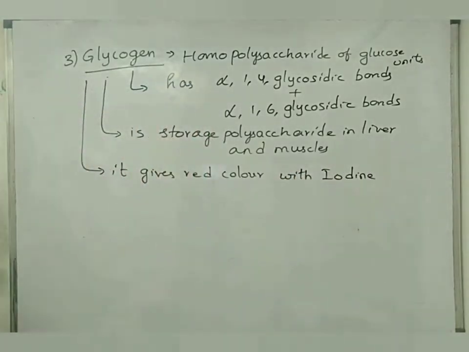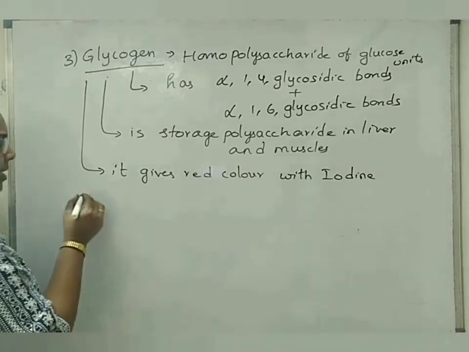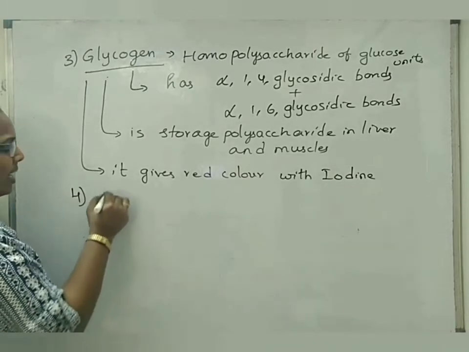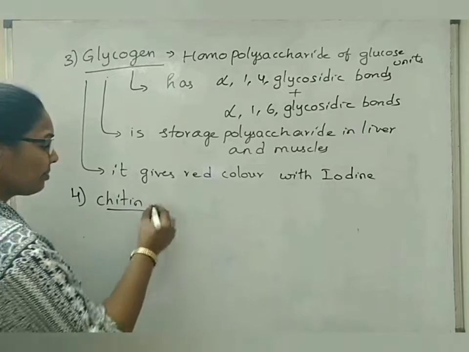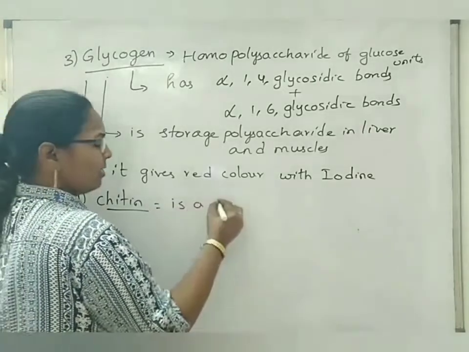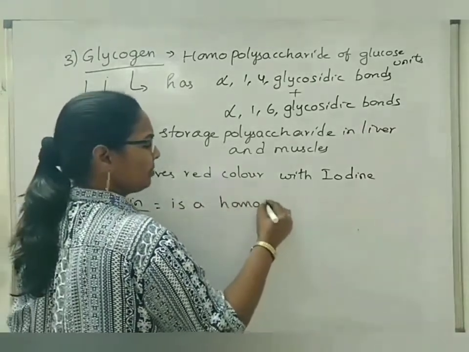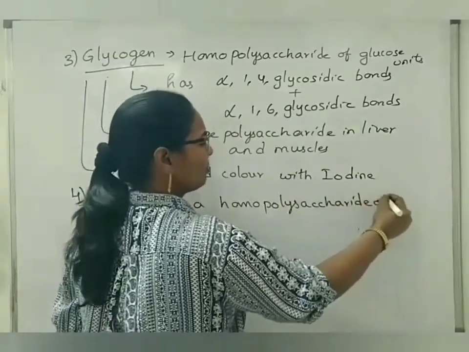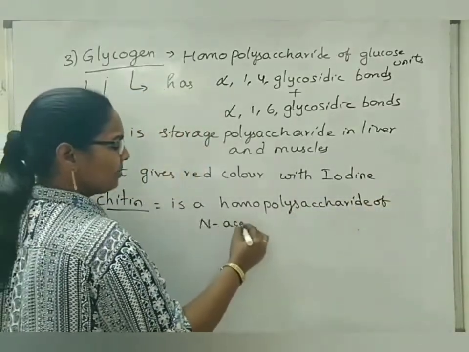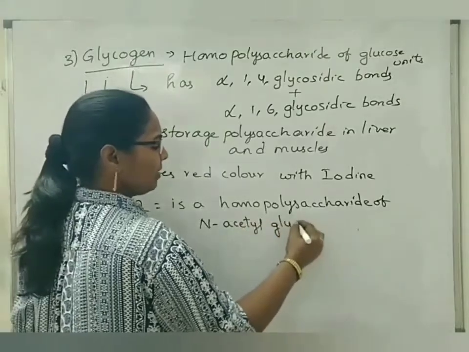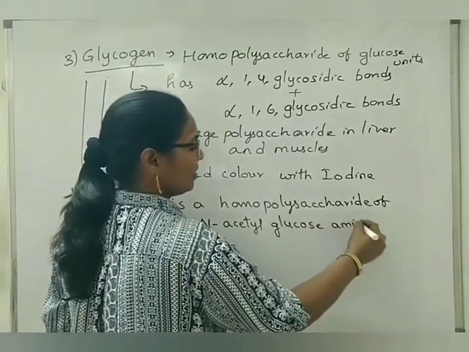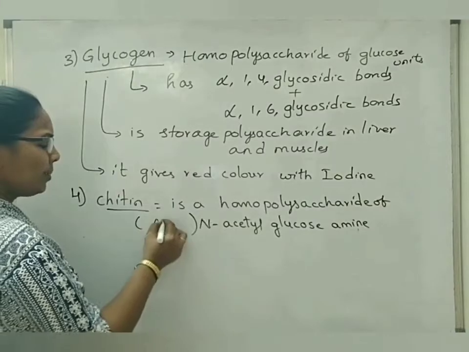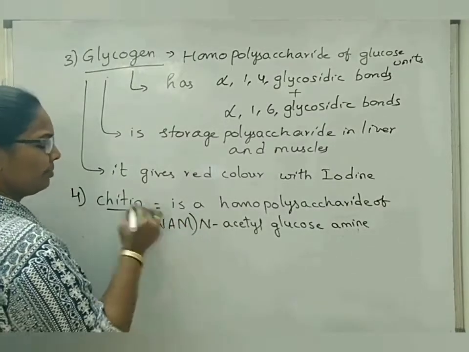Next, if you see another homopolysaccharide, this is the fourth, chitin. Chitin is again a homopolysaccharide of N-acetyl glucosamine. This one we represent as capital alphabets NAG, not NAM. I'm sorry for that.